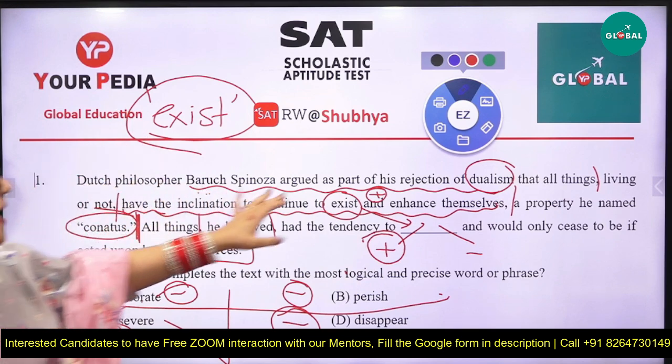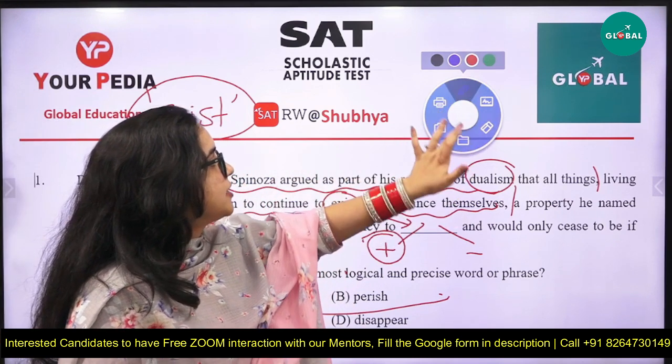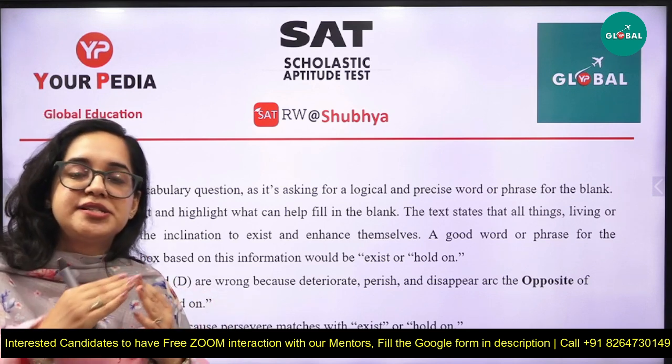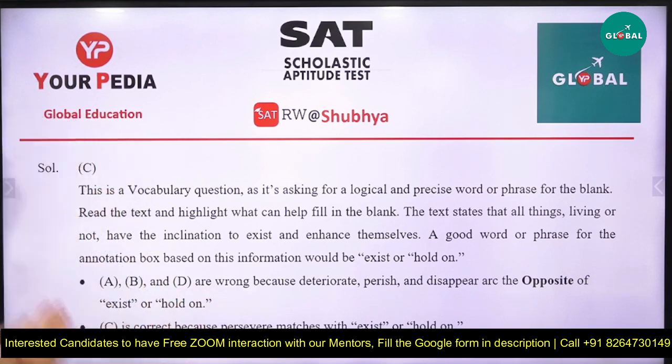So what becomes the explanation? Let's check out the explanation now. This is a vocabulary question. As I told you, it is from Craft and Structure, as it's asking for a logical and precise word or phrase for the blank. Read the text and highlight what can help fill in the blank, that is the shadow word which we already filled. The text states that all things, living or not, have the inclination to exist and enhance themselves. That is, the things have the capability to exist and increase themselves.